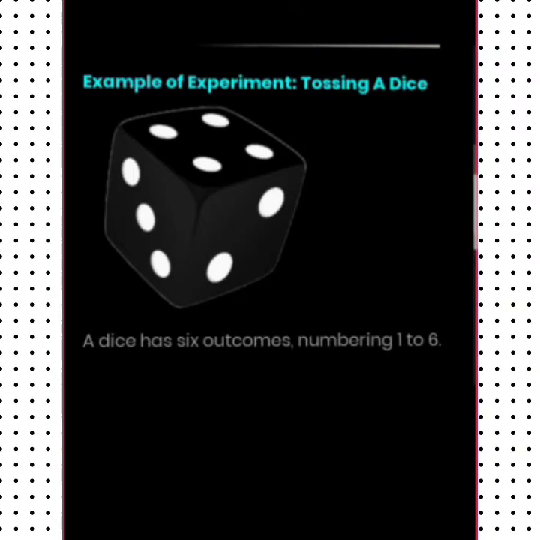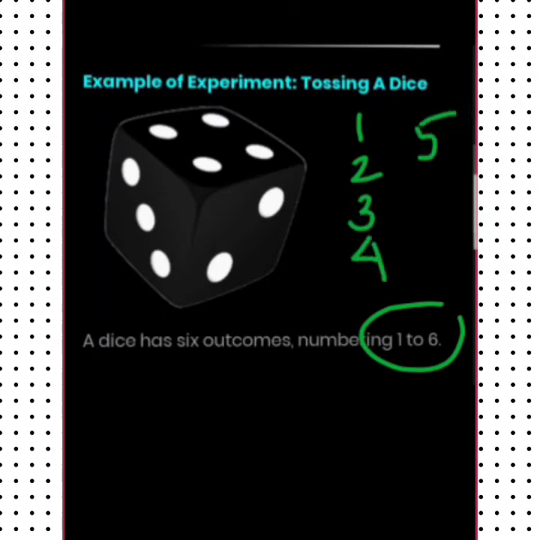Now my dear student, here you are finding an example of an experiment: tossing a dice. You know very well, this is called pasa in Hindi, dice. A dice has 6 outcomes. The number of outcomes is 6. But which outcomes are they? 1 to 6. It must have 1 as a result, 2, 3, 4, 5 and 6.